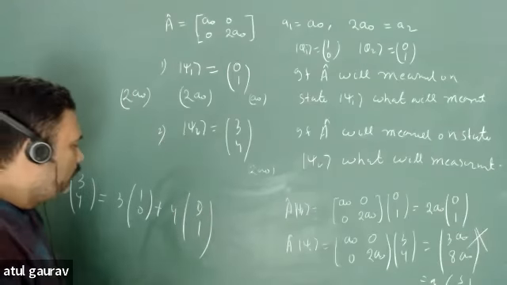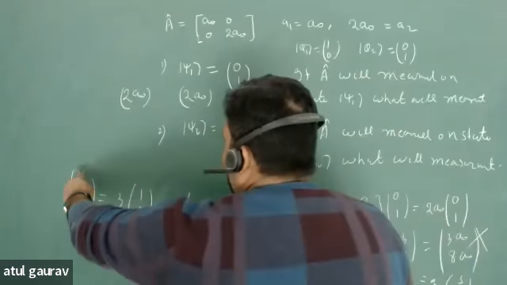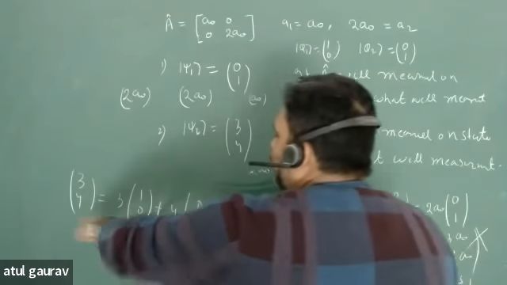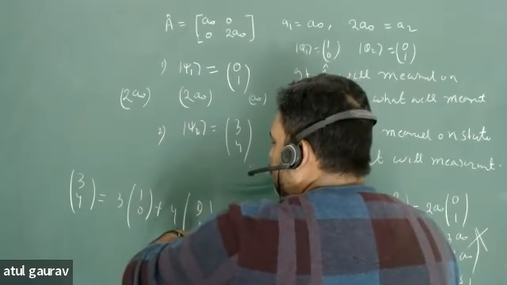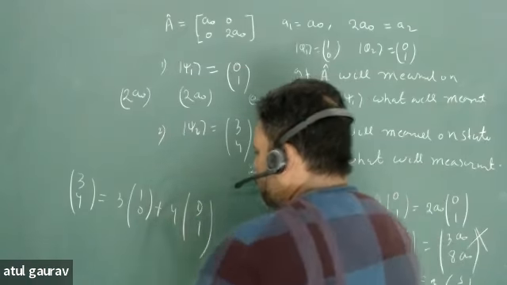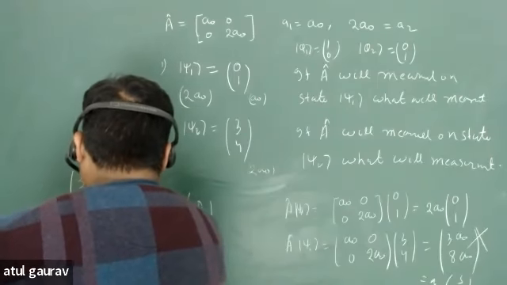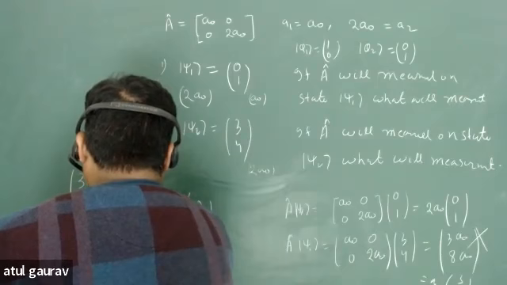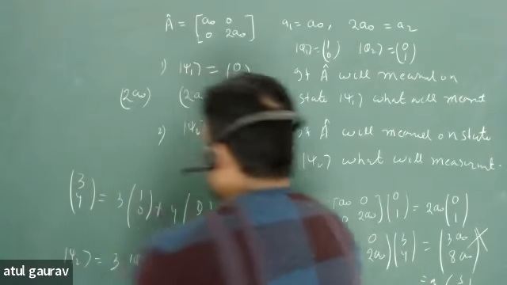No, not 11A0. So this 3, 4, the psi 2, can be written in a basis of phi 1 and phi 2, isn't it? So this psi 2 can be written as 3 phi 1 plus 4 phi 2.